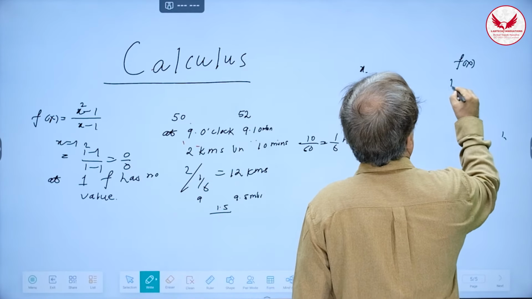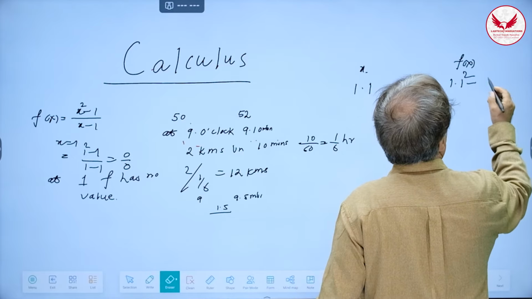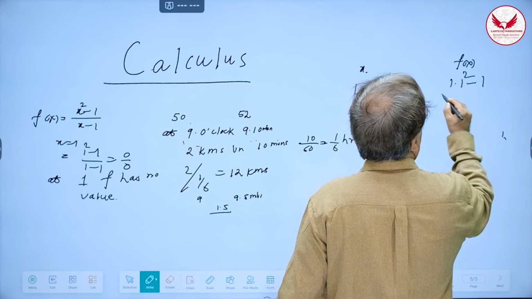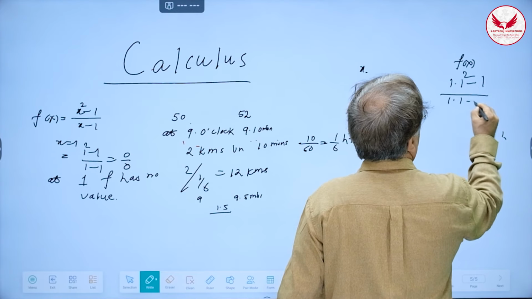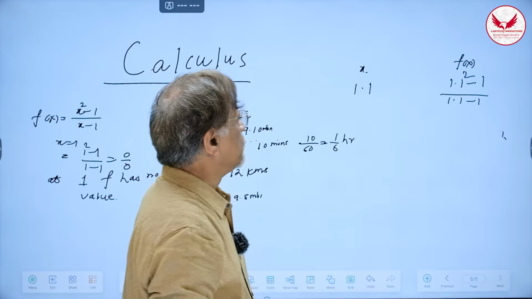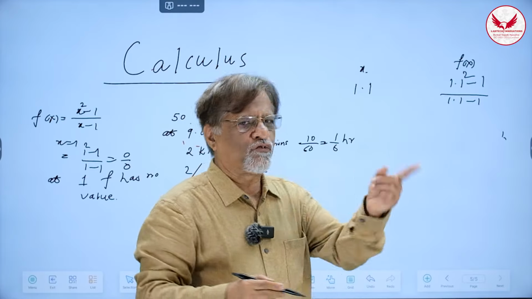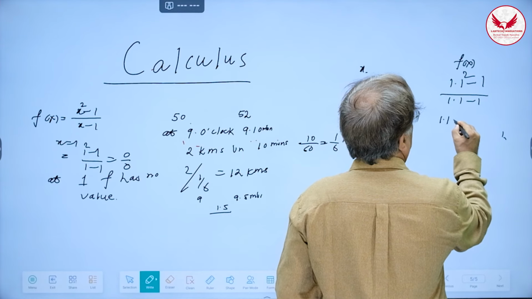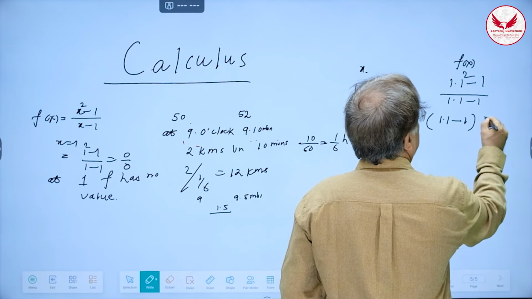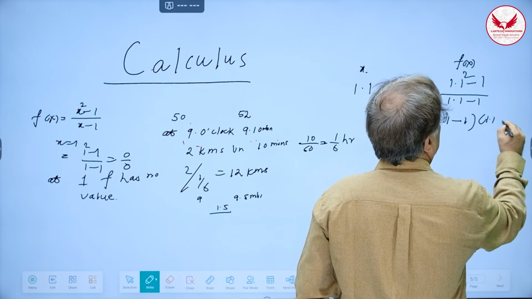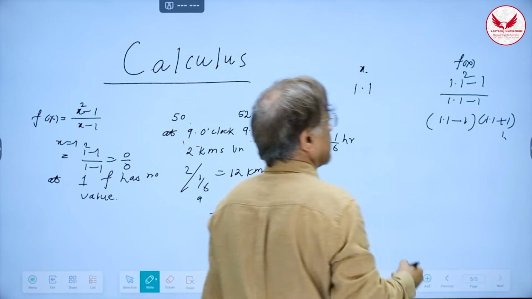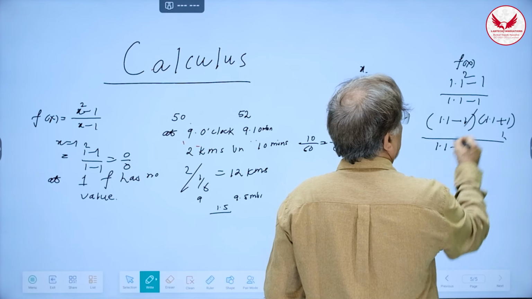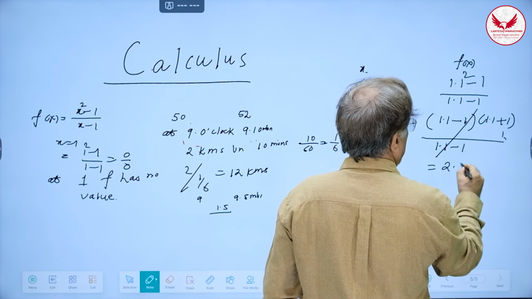It is 1.1 square minus 1, divided by what? 1.1 minus 1. What will it reduce to? If you are familiar with a square minus b square formula, you are clever enough to understand that 1.1 minus 1 multiplied by 1.1 plus 1. Okay. And if you divide it by 1.1 minus 1, this gets cancelled. Answer turns out to be what? 2.1.